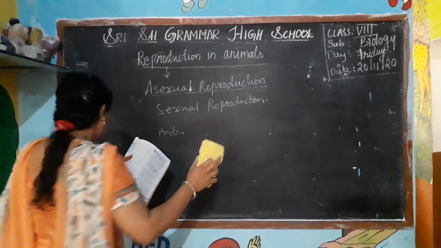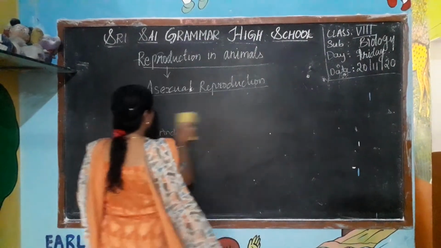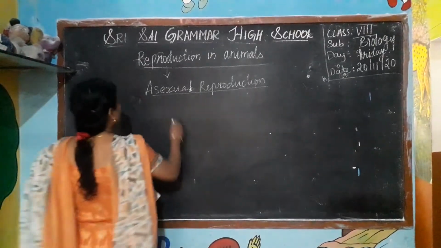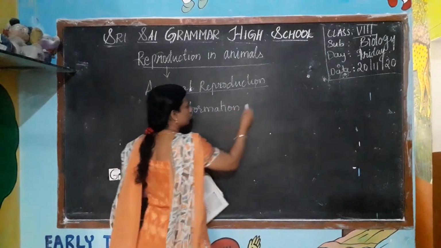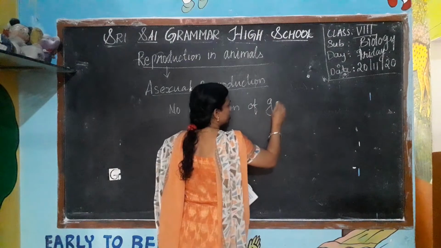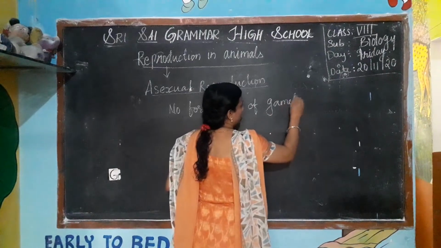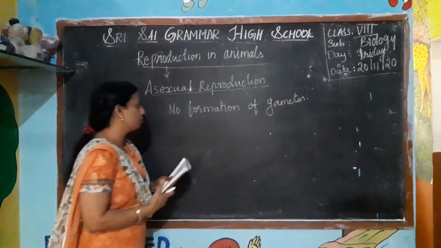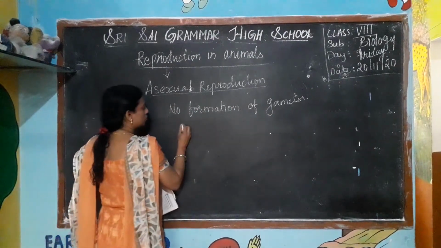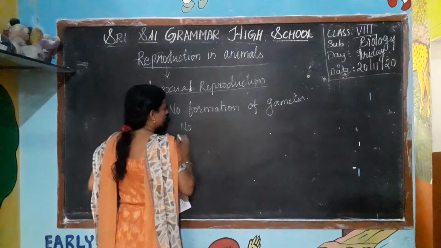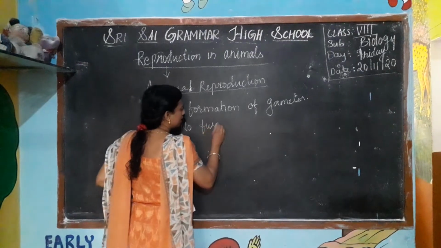In asexual reproduction there is no formation of gametes.